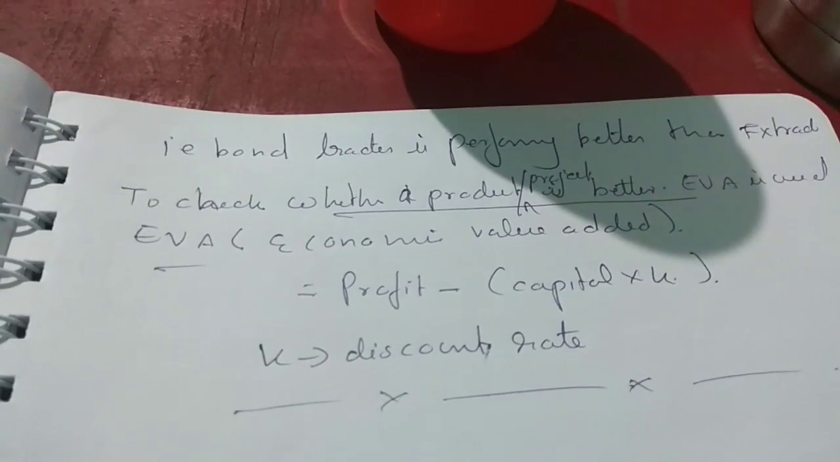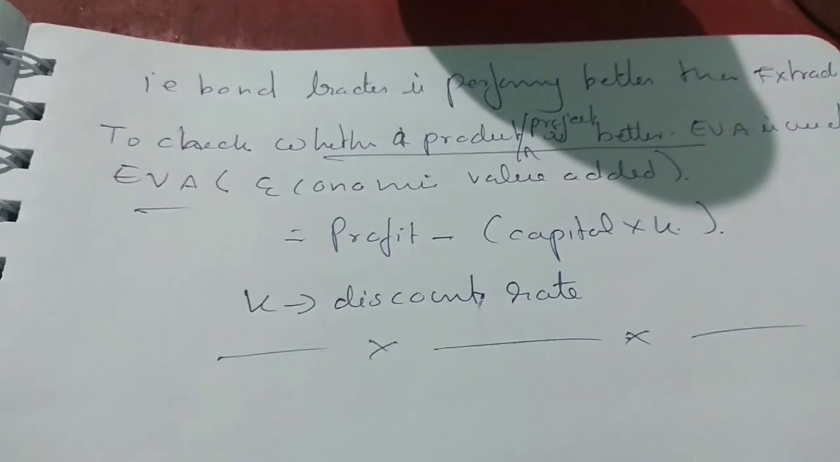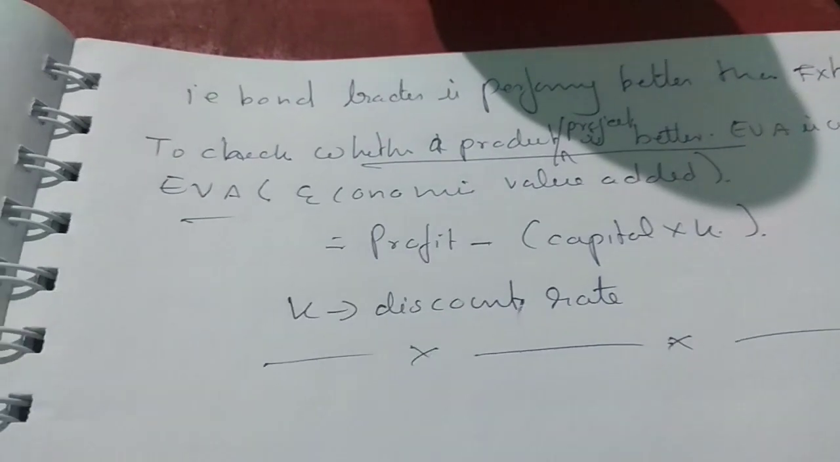To check whether a product or project is better, we can use EVA, economic value added, which equals profit minus capital into K, where K is the discount rate.